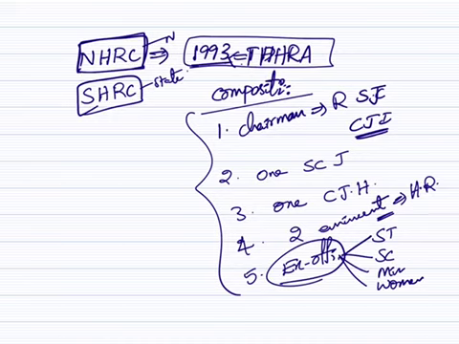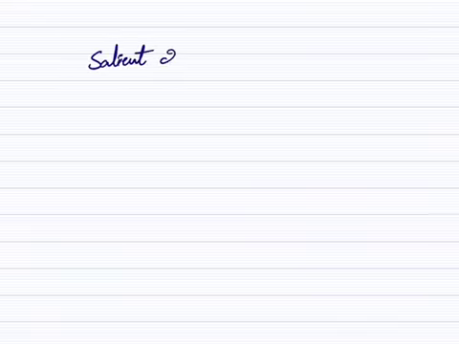But now, what is the composition or what are the changes that are made in the Amendment Bill of 2018? That can be our prelims question. Let us see what are the amendments. Here, we should know the salient features of the Amendment Bill of 2018. Here, there are 5 important changes.